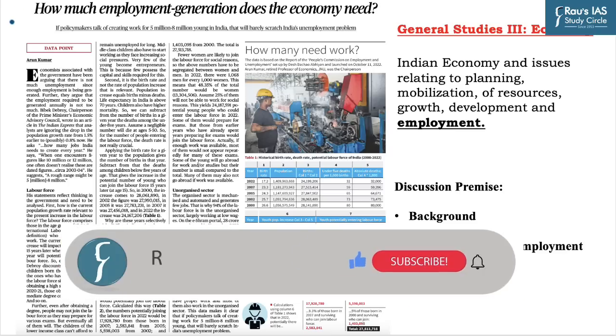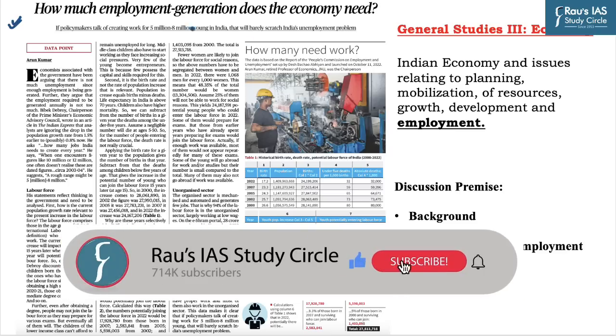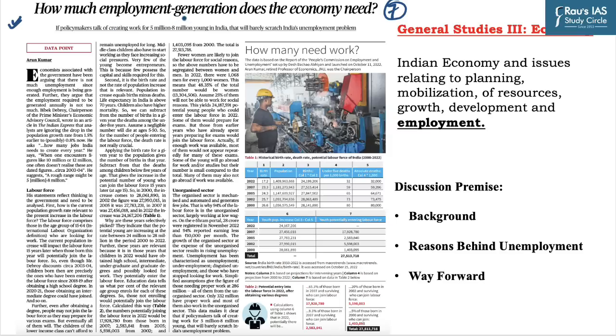The first topic of today's discussion is based on this news which appeared at page number 7 in The Hindu. This topic is related to the employment generation which is required for the Indian economy. And the context is that Government of India has argued that unemployment is not a major concern due to the sufficient job creation in the economy. And they also attribute the lower population growth to the decreased need of employment generation.